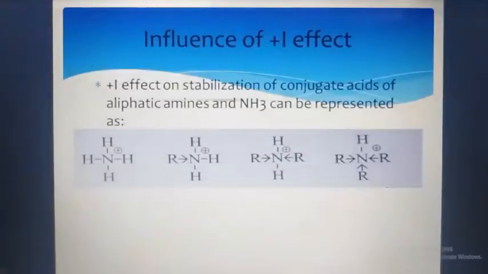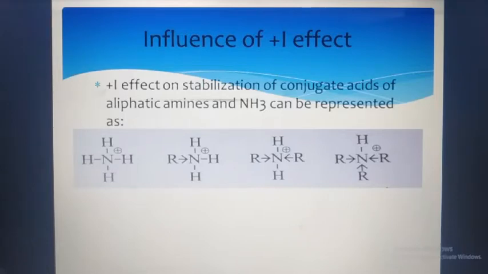So here influence means how it influences the structure. What will be the effect? Plus I effect on stabilization of conjugate acid of aliphatic amines and NH3 can be represented as follows. As in the definition we have said that the charge is relayed on the another group.